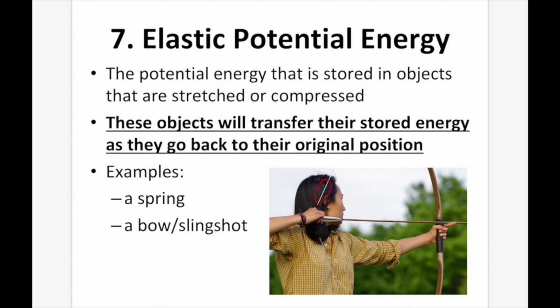The energy is stored in the bow, because when this person pulls back the string, she bends the bow from more of a straight up and down to this curve that you see in the actual bow. As she does that, she stores energy in the actual bow itself. When she releases the string, the energy is transferred from the bow to the arrow, giving the arrow kinetic energy.